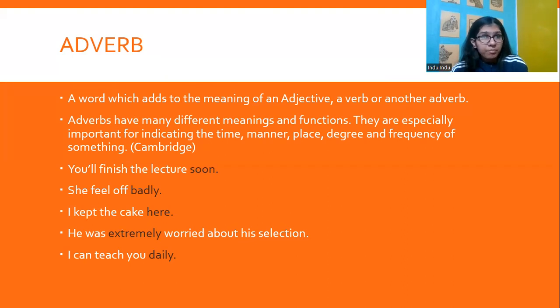He was extremely worried about his selection. So he was extremely worried. It adds to the meaning of the verb worried. I can teach you daily. So it talks about the frequency of something. Again, it adds to the meaning of teaching. I can teach you daily. It talks about the frequency, about how many times I can teach you.